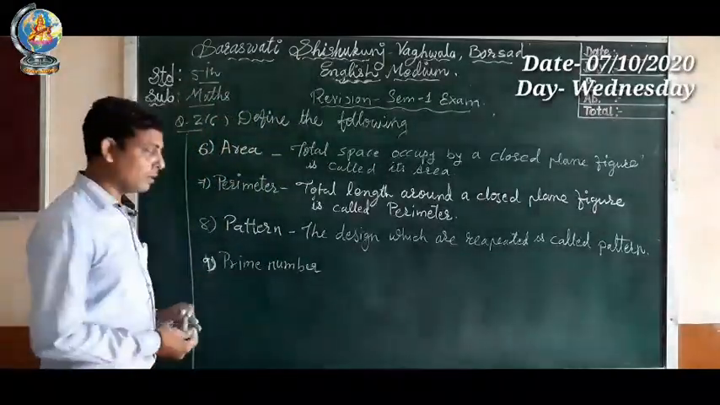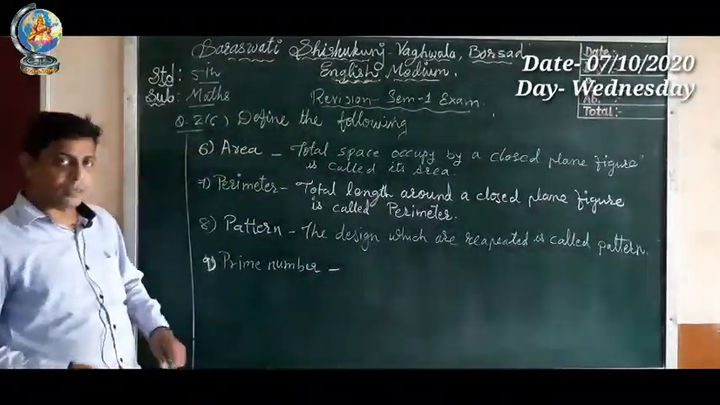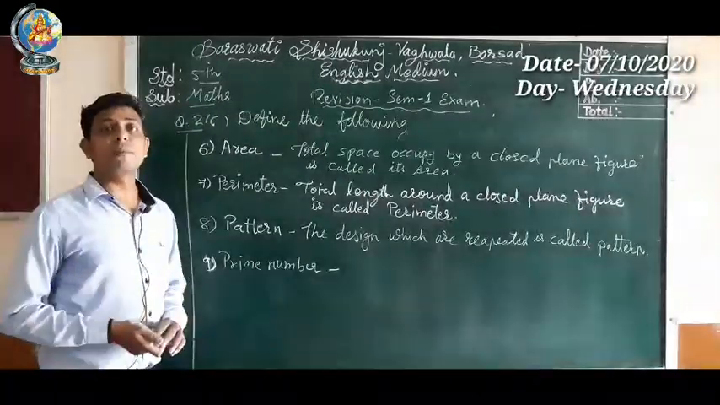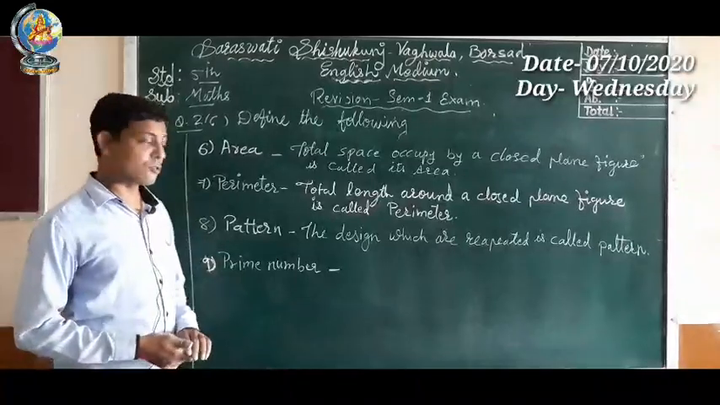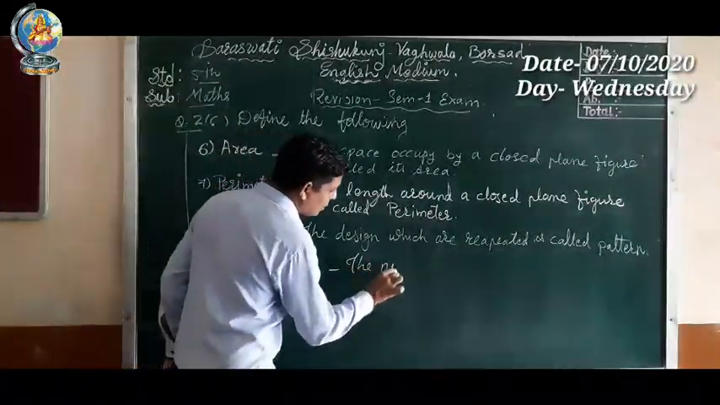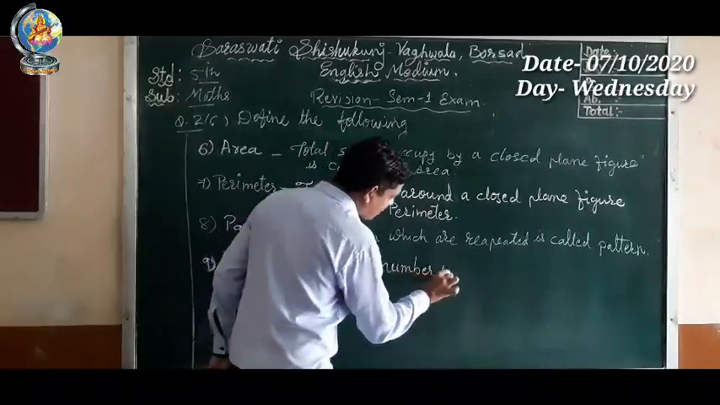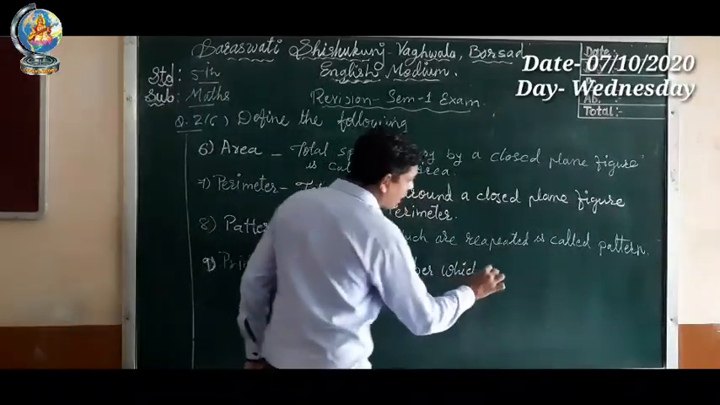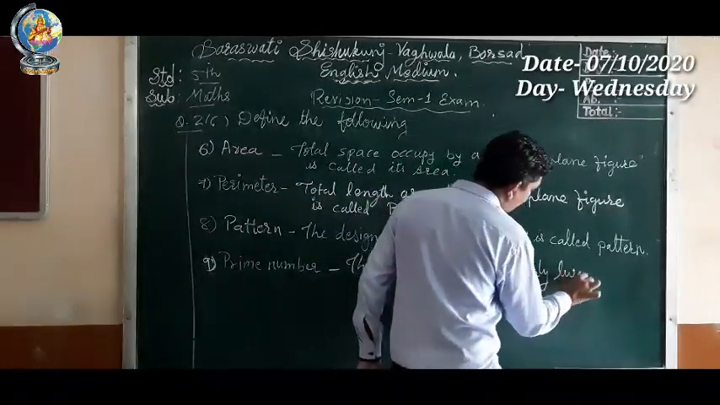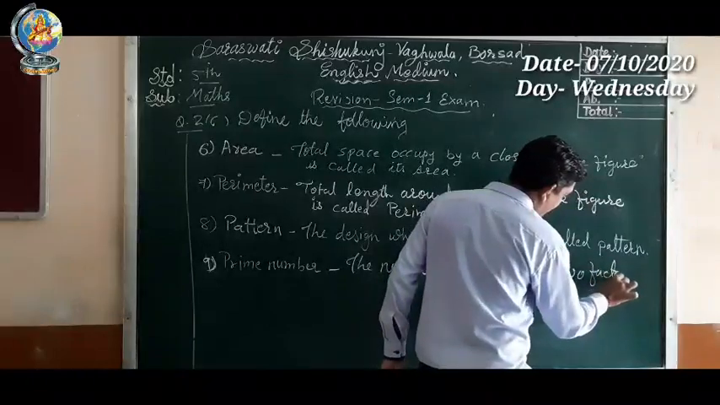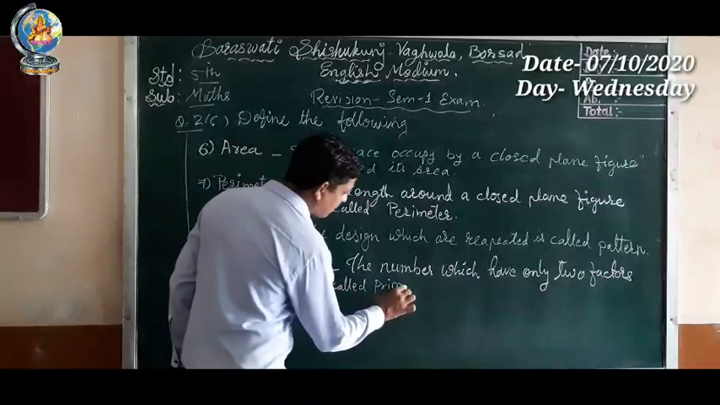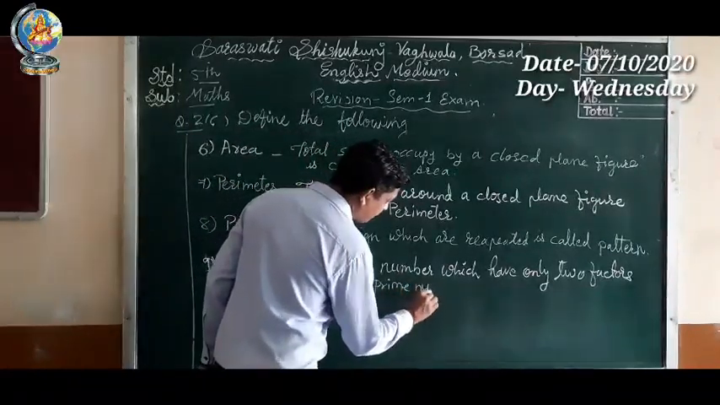Next, prime number. What is the definition of prime number? The number which has only two factors is called a prime number. So let us write the definition: the number which has only two factors is called prime number.